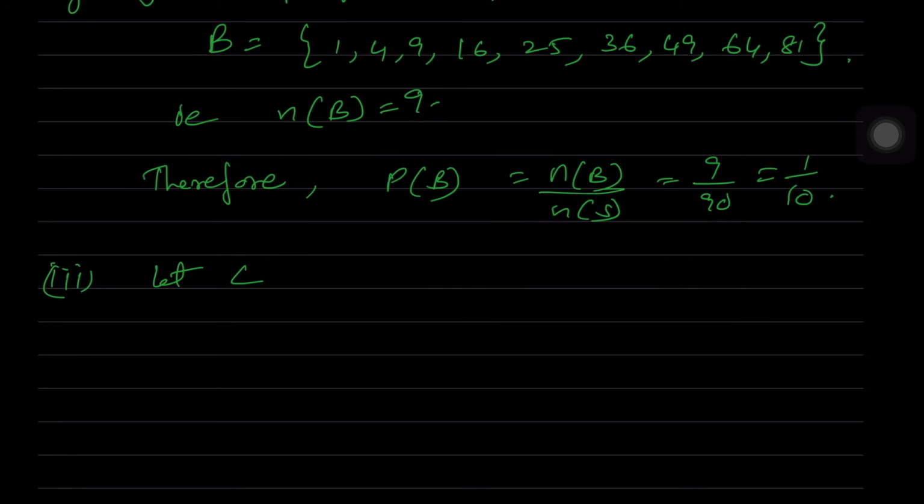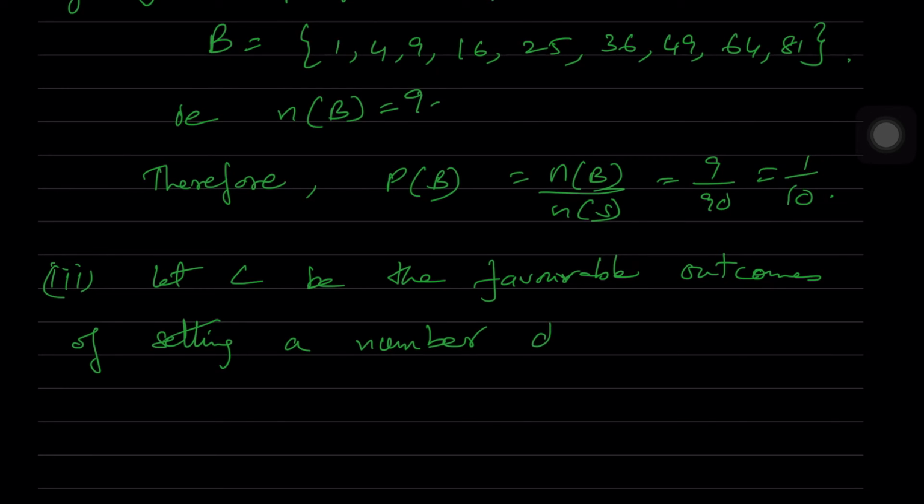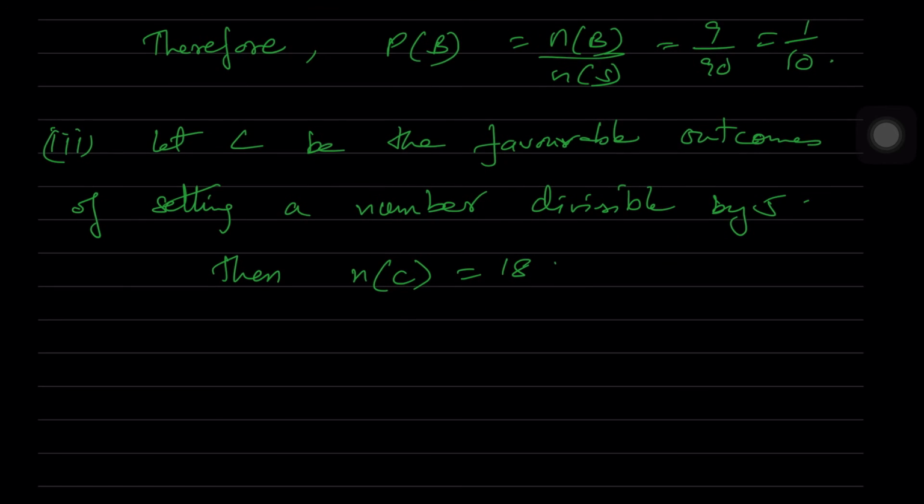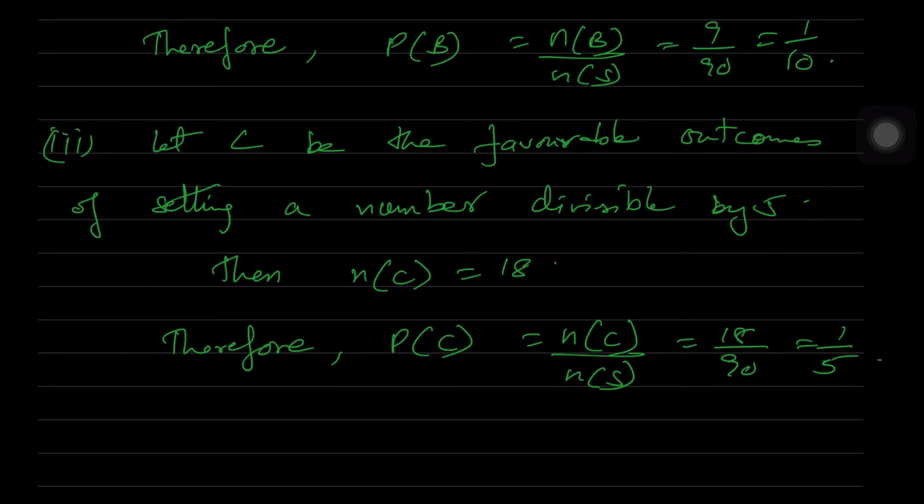So here you are having P of B is equal to n of B by n of S, where n of B is equal to 9, 9 by 90, which is equal to 1 by 10. Now let's see the favorable outcomes of getting a number divisible by 5. So what are all the numbers which are divisible by 5? Here is 5, 10, 15, 20, 25, 30, 35, 40, 45, 50, 55, 60, 65, 70, 75, 80, 85, 90. So there are totally 18 numbers over here. So 18 by 90 is the probability, which is equal to 1 by 5.